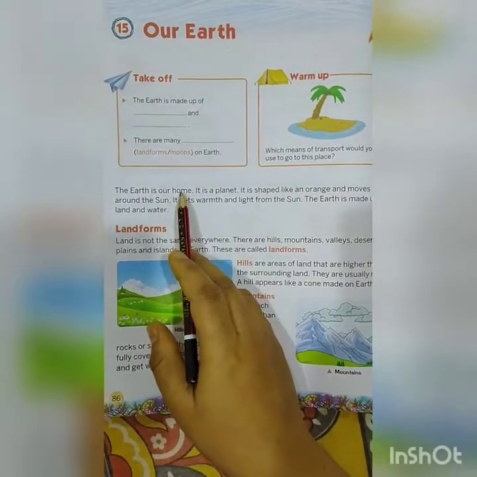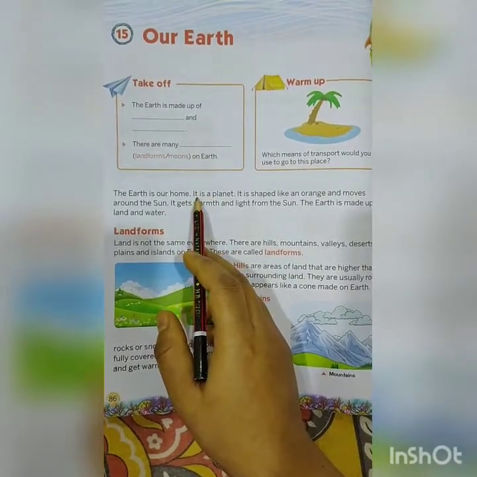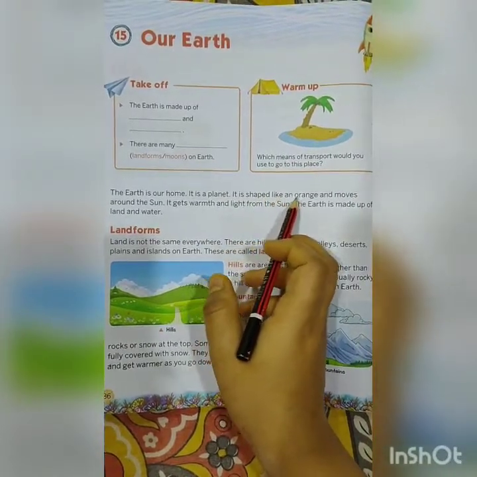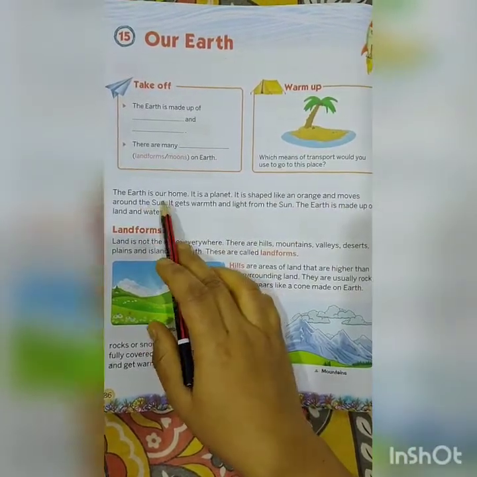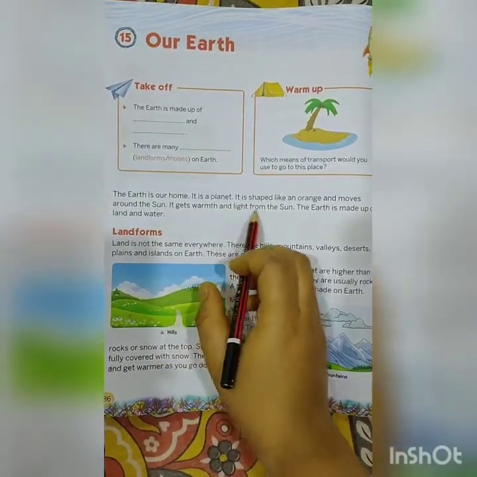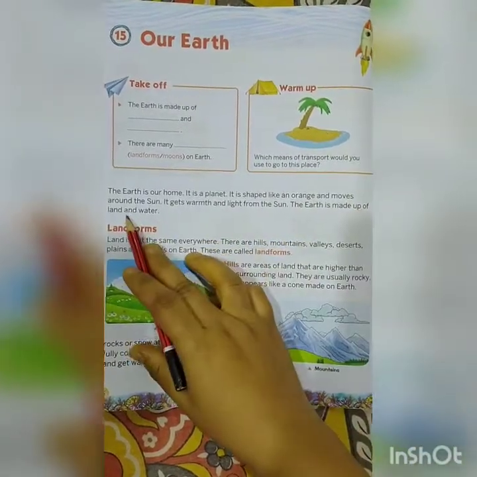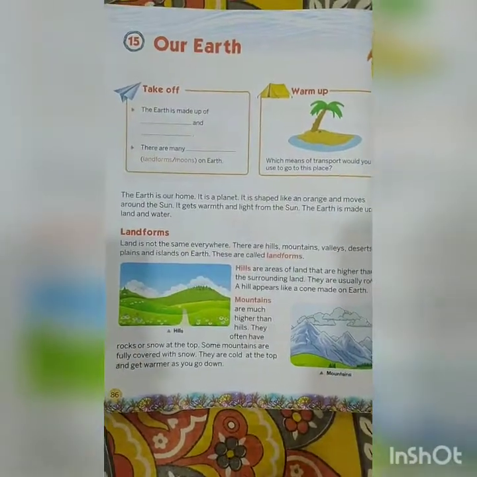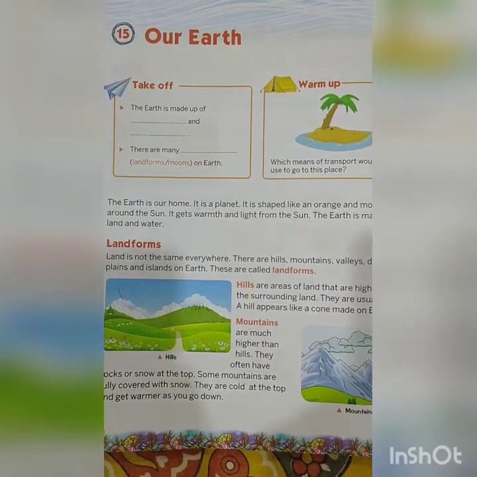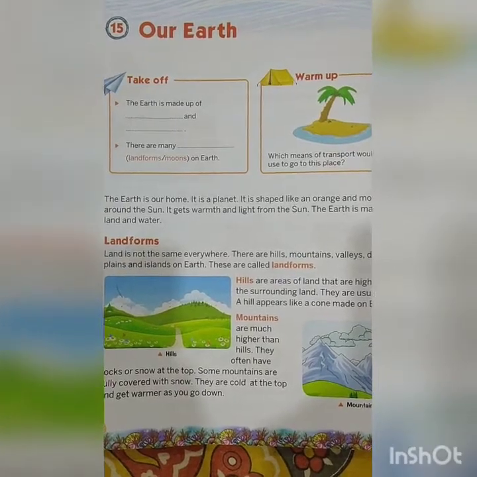The earth is our home. It is a planet. It is shaped like an orange and moves around the sun. It gets warmth and light from the sun. The earth is made up of land and water. So children, earth is our home. We live on earth. It is a planet.